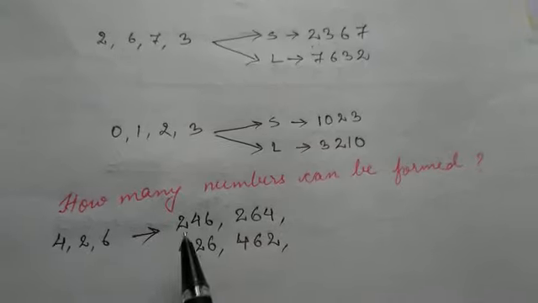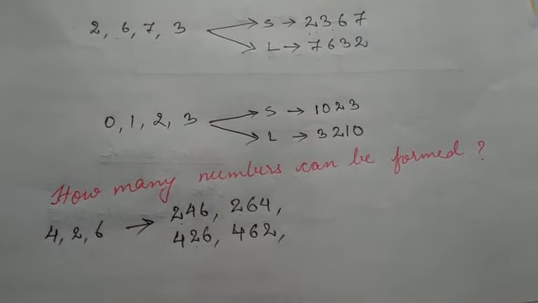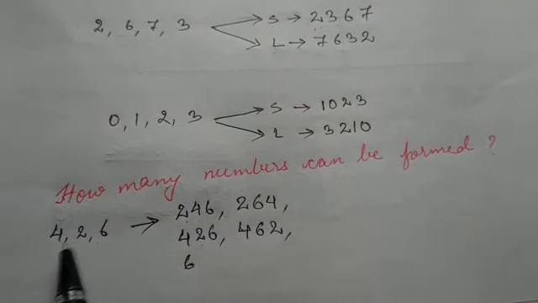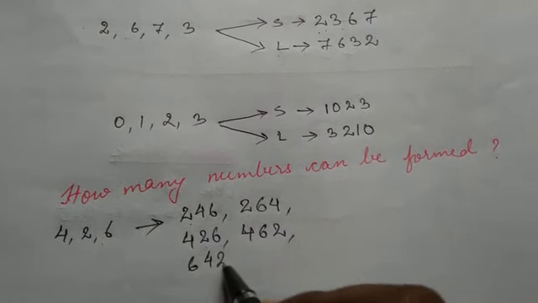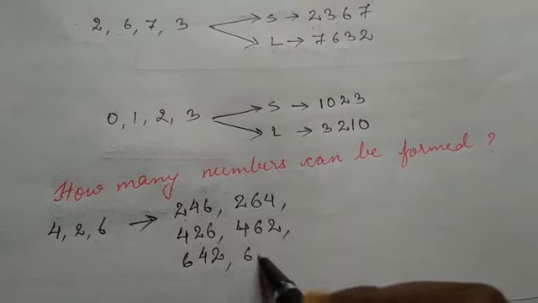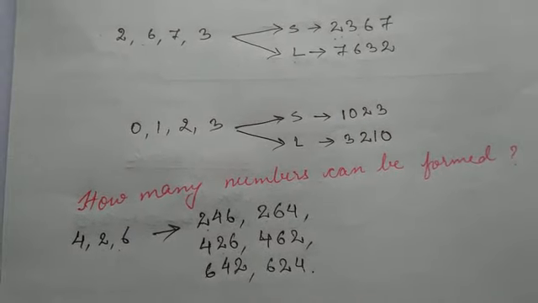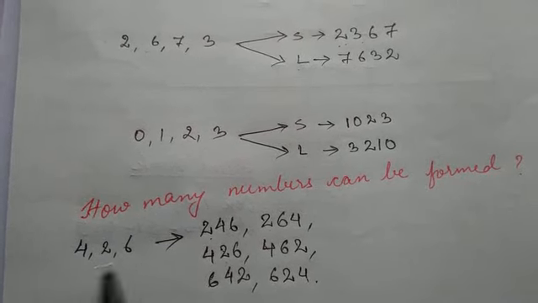Now 2 has been in the hundreds place, and 4 has been in the hundreds place. Let us put 6 in the hundreds place: 642 and 624. So these are all the numbers which you can form using these digits.